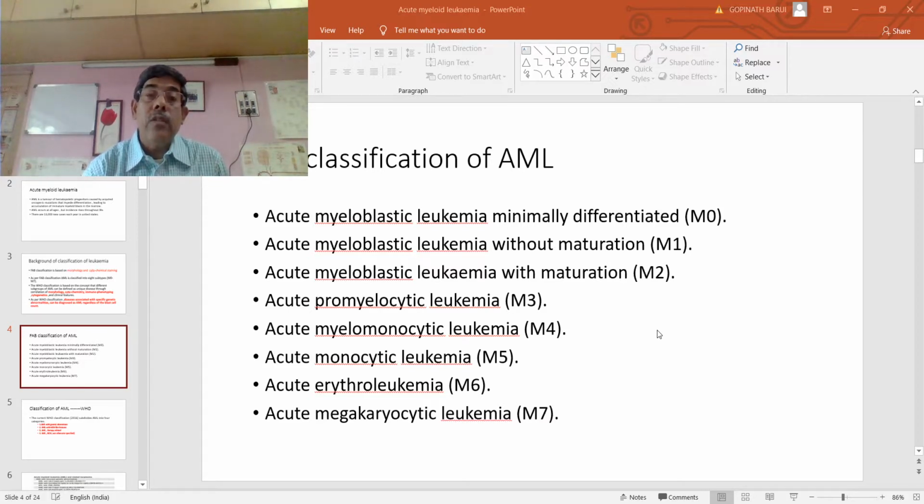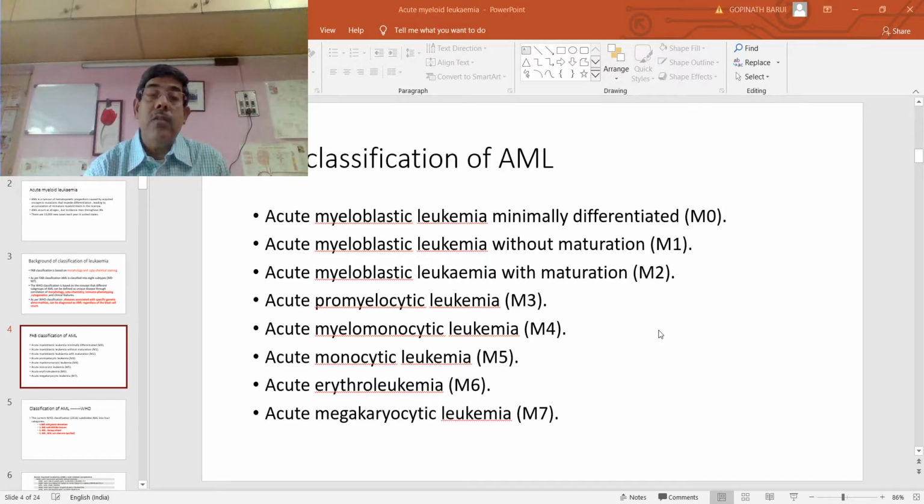Third is acute myeloblastic leukemia with maturation, that is M2. This is the commonest type. About 40% of cases of acute myeloid leukemia we get in the stage of M2. Here, the maturing myeloid cells are more than 10%.